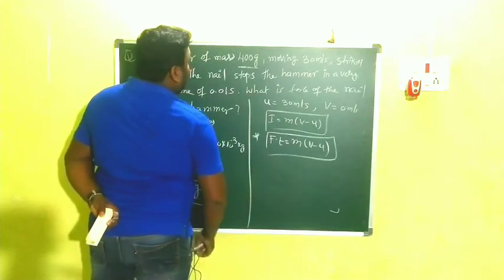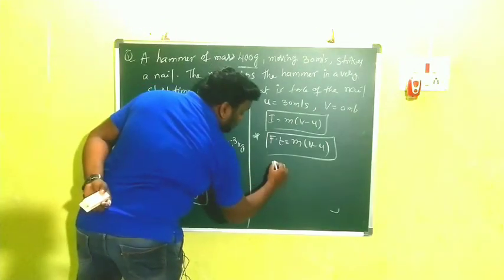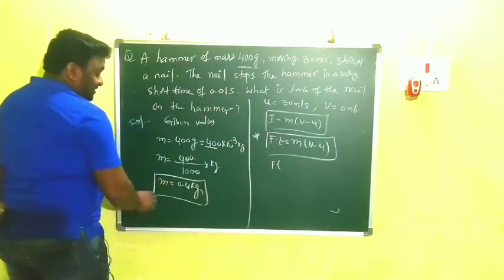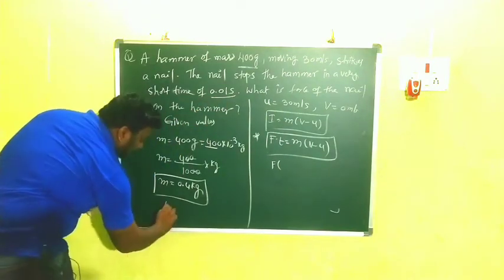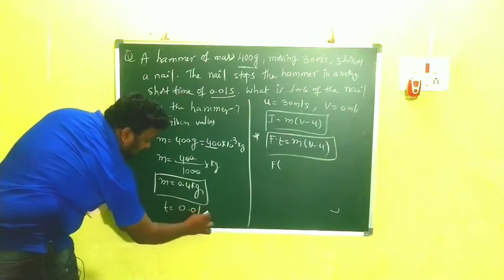F is what we have to find. T is 0.01 second.